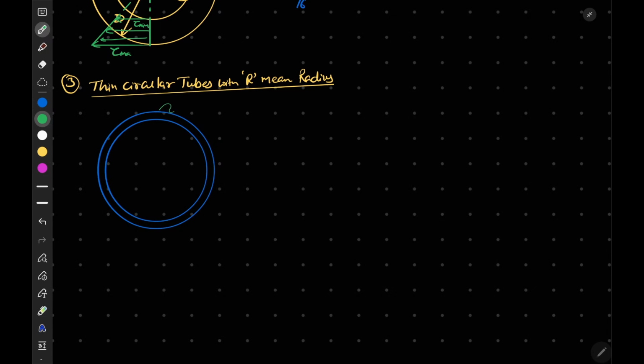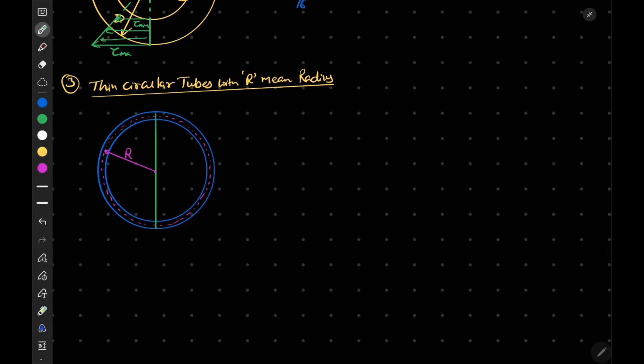Let's say this is our thin circular ring or tube with mean radius r. The mean radius is somewhere here, and this is r. So the mean radius is r.